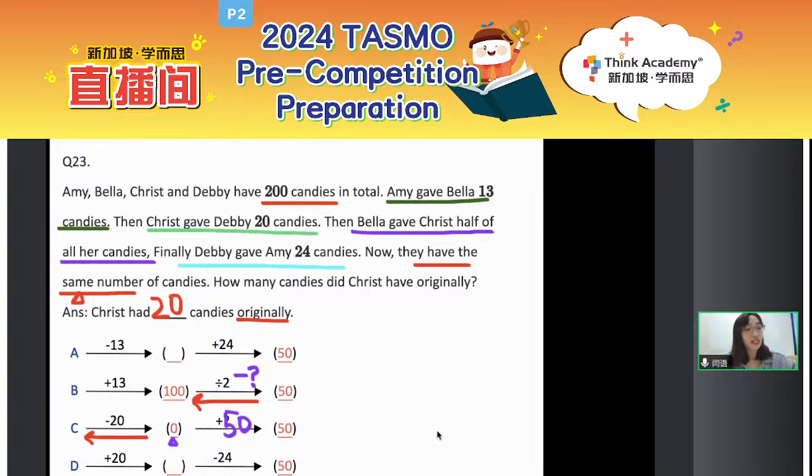When you see that the questions are too long, what should we do? Try to turn the words into diagrams to help you understand. Okay, so now let's try a similar question. Everyone, again, take out your paper and pencil. Are you ready?